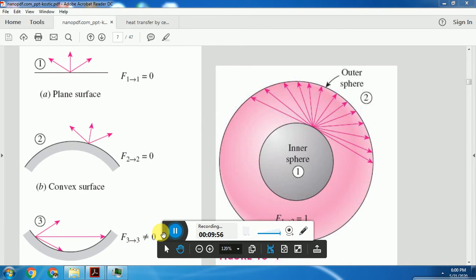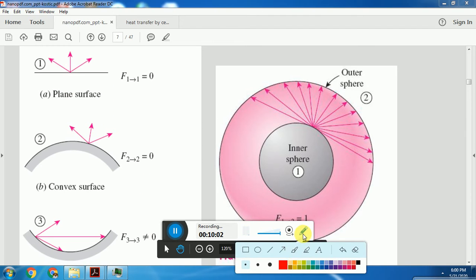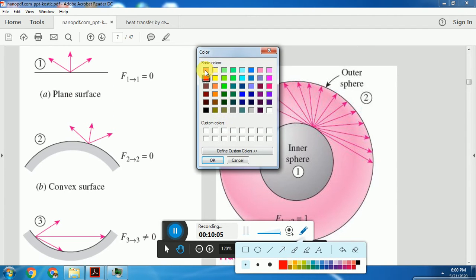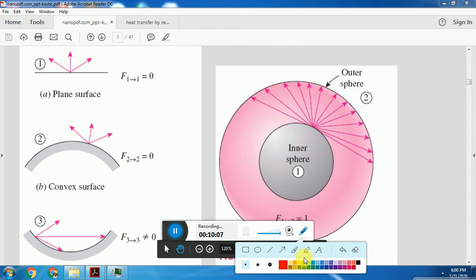If we consider view factor F11, the first suffix 1 represents the surface from which the radiation is leaving, and the second suffix represents the surface on which the radiation is falling.